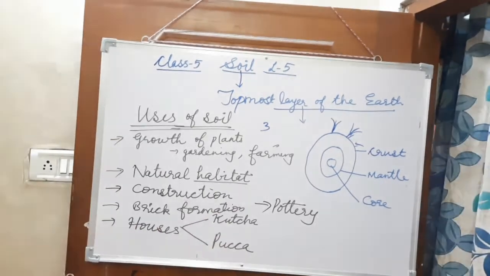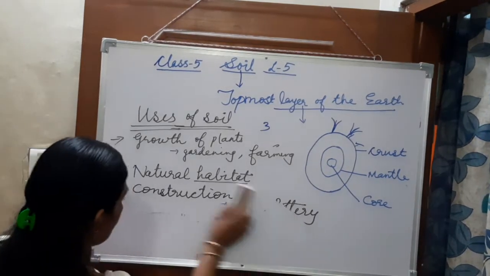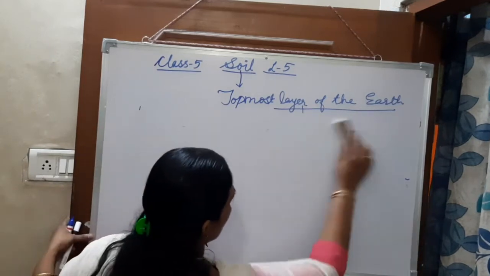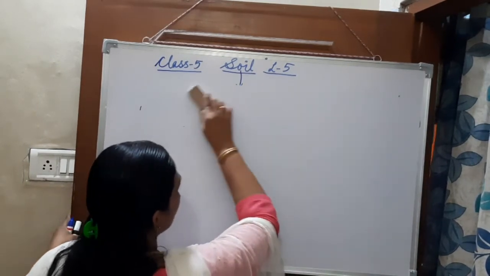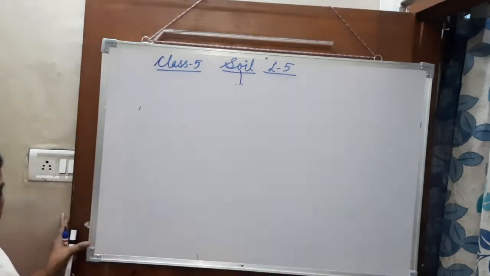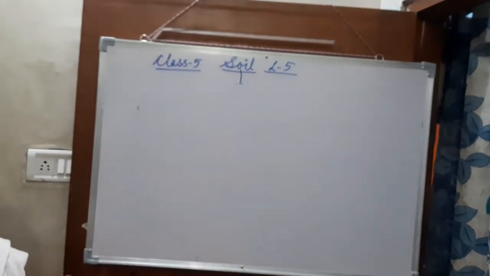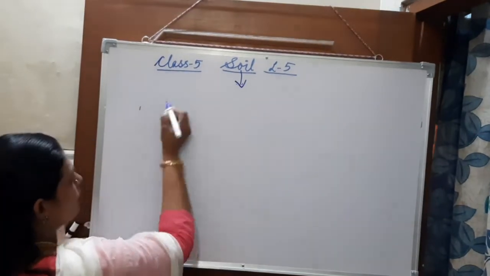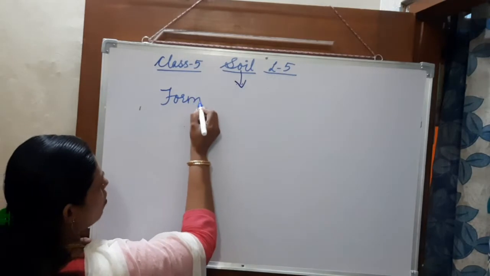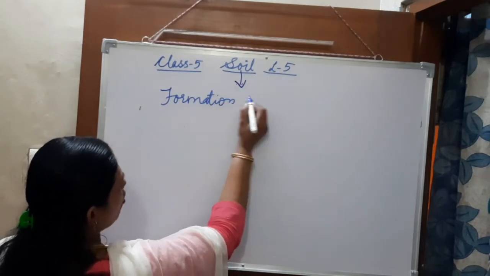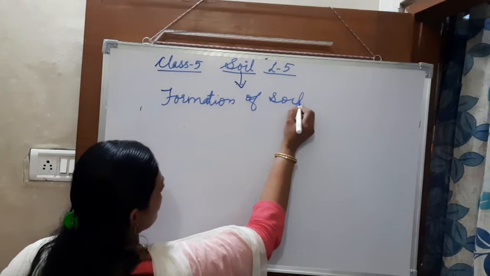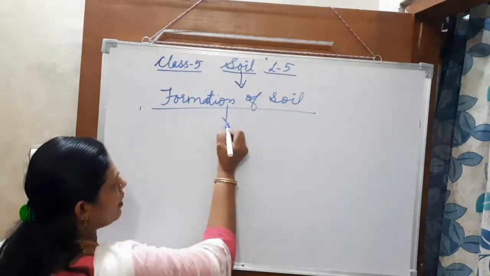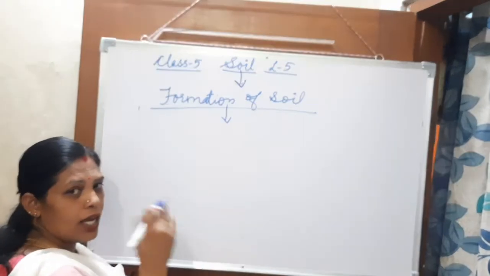And the next topic is, what is soil made up of? Before that, I will ask how this soil is formed. Formation of soil. It means how the soil is formed. It is actually formed by the breaking up of the rocks.